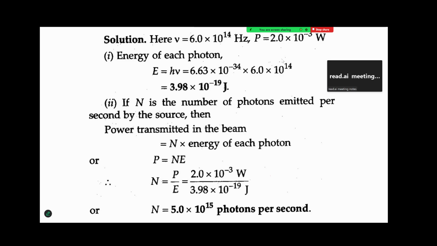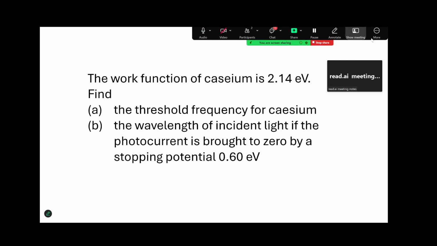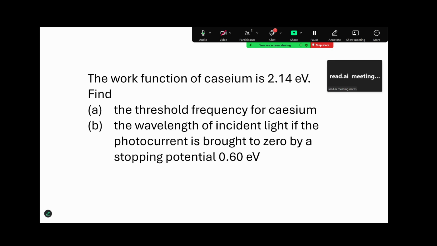Okay, now let's go down to the next sum. Work function of cesium is given as 2.14 electron volt. Okay. Threshold frequency we have to find, and then we have to find that wavelength of light for which the stopping potential is 0.6 eV. So we have to basically find out the kinetic energy of the electron.